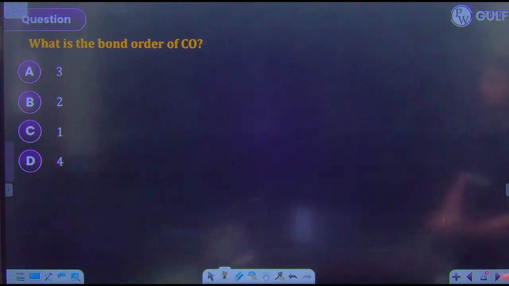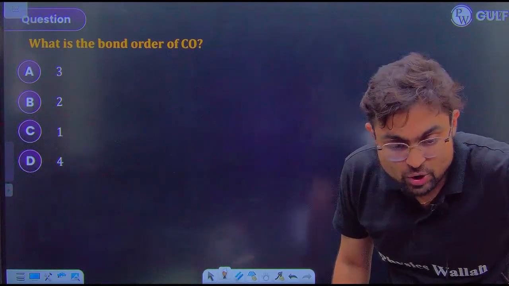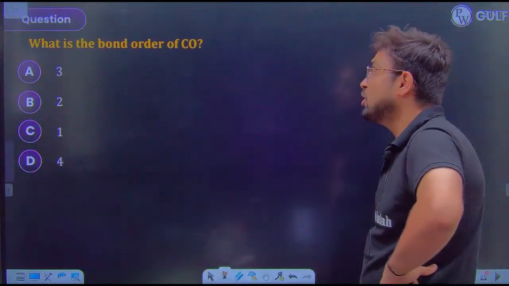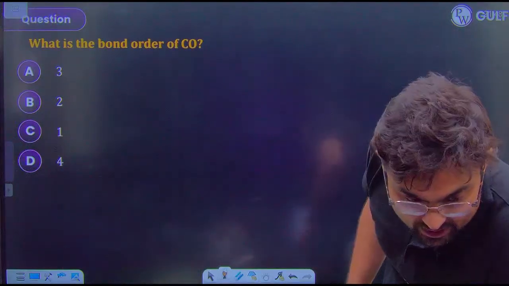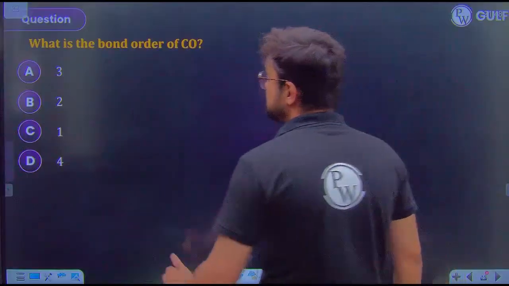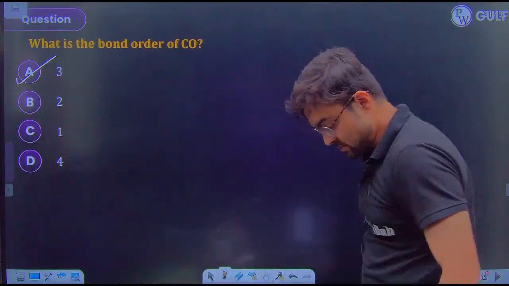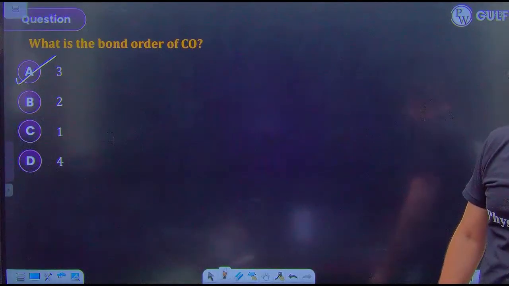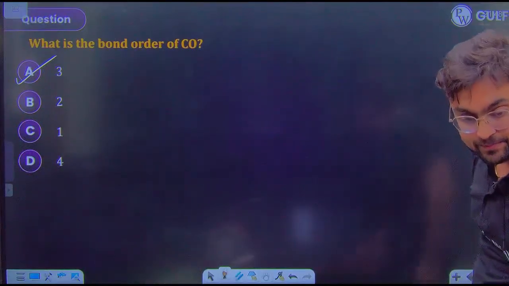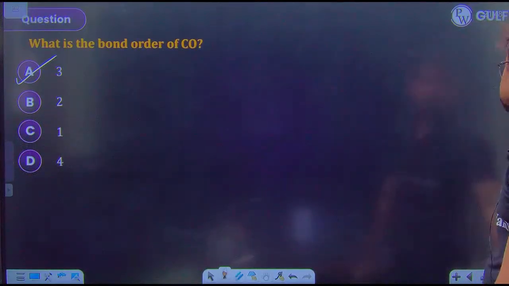Chalo. Guys, what will be the bond order of CO? Anyone? We have seen this in the previous lecture. I mean today only, but in the previous lecture. Very good. Superb, Abdul. Very good, guys. So its bond order will be 3. Its bond order will be 3. Superb. Very good. Shabash. Very nice answer, guys. Very impressed.